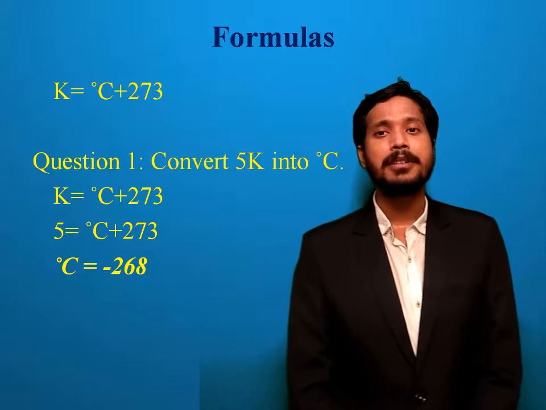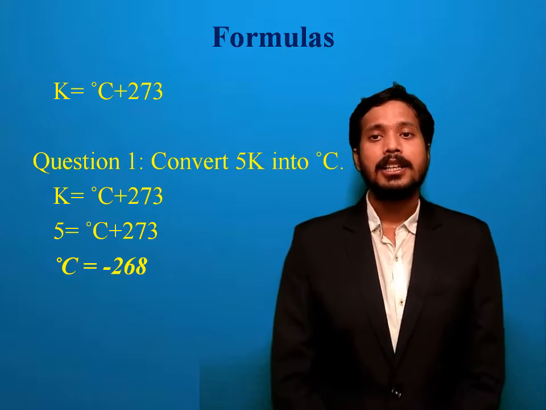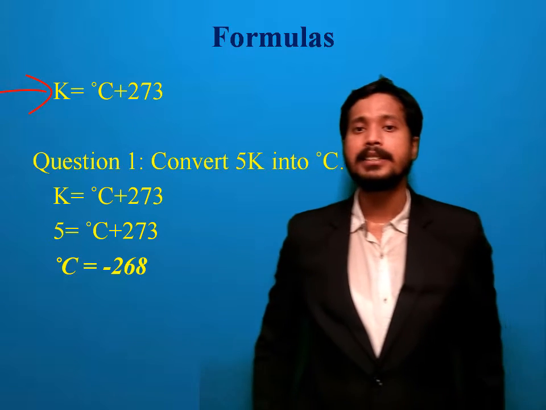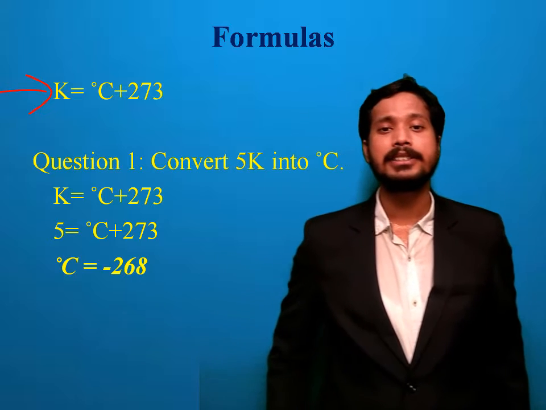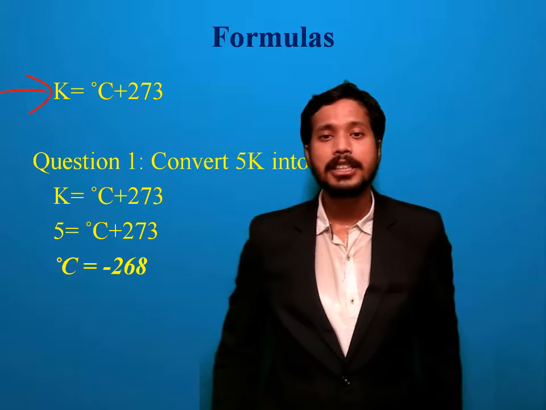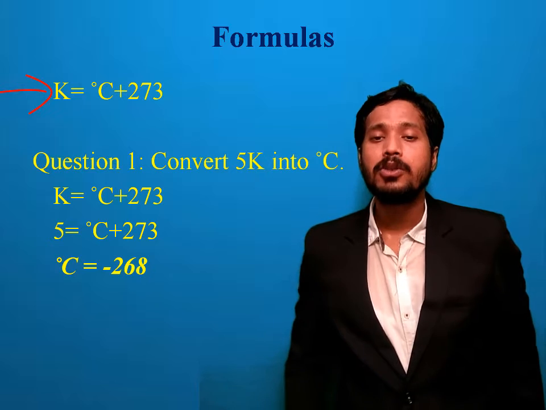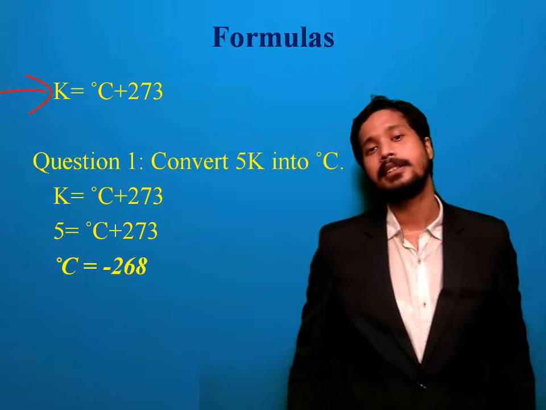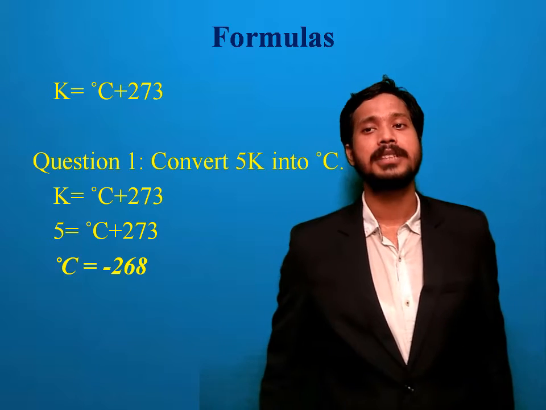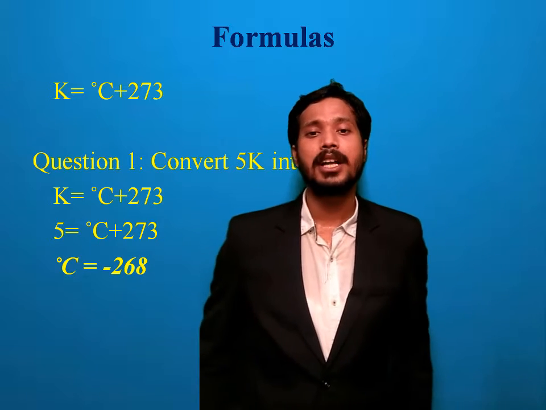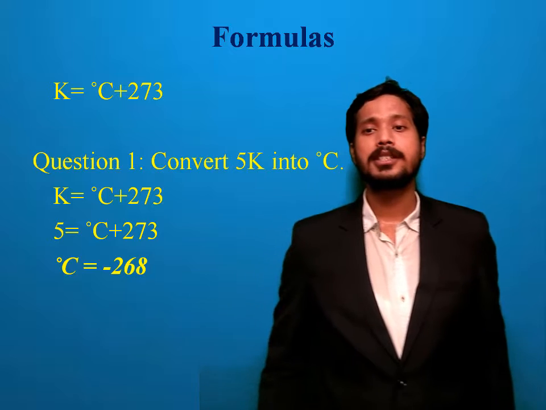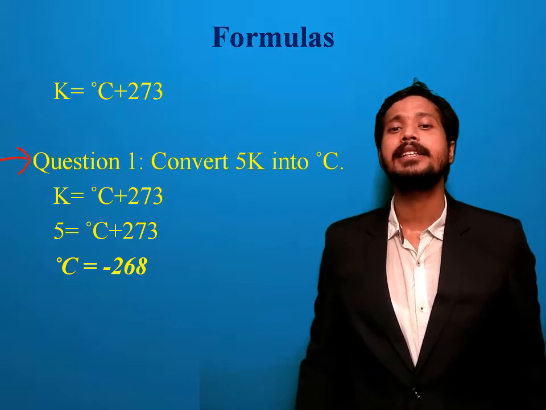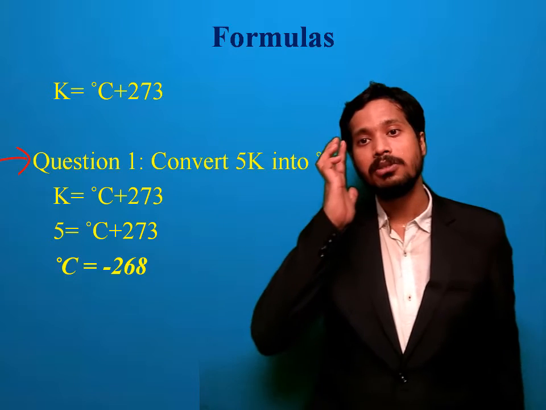Now here one formula is given. The relation between Kelvin and Celsius. We are already familiar with this formula. Kelvin equals degree Celsius plus 273. In this formula, if you have the value of Kelvin, then you can calculate the value of degree Celsius, or if you have the value of Celsius, then you can calculate the value in Kelvin. Now one question is given: convert 5 Kelvin into degree Celsius. How are you going to solve this problem?